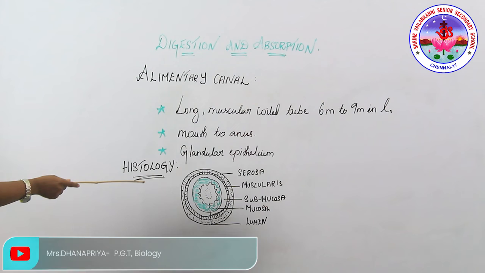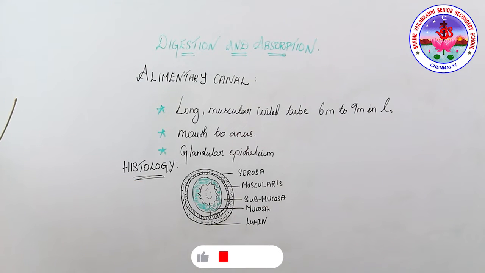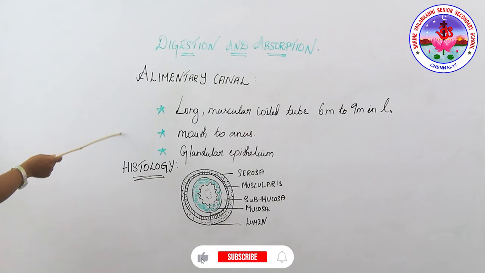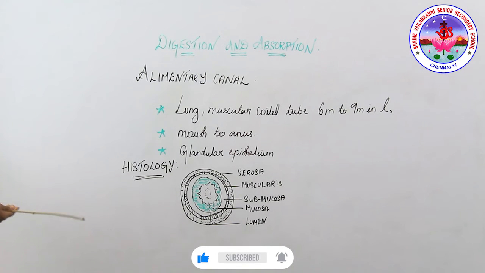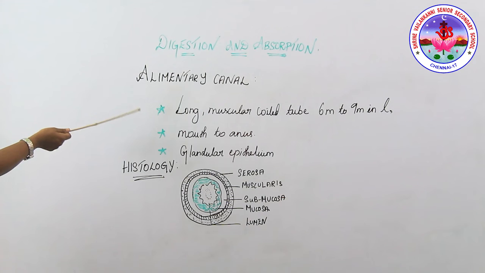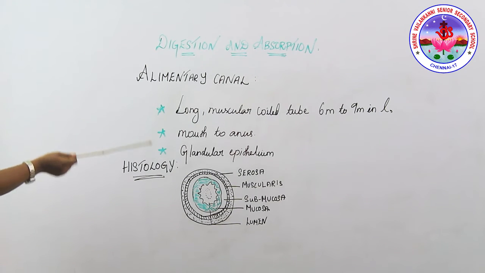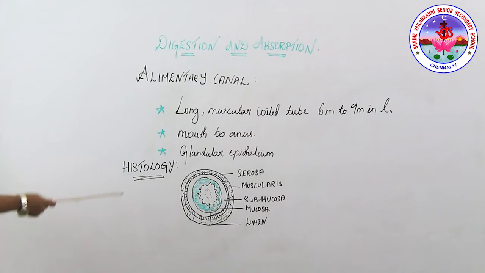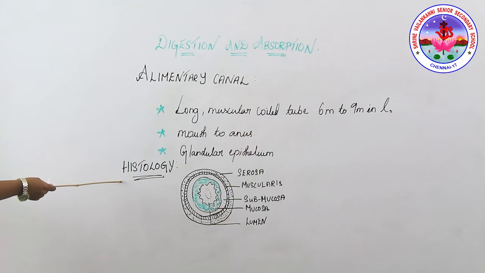The important glands are associated with the alimentary canal by a series of ducts. These glands include the salivary glands, gastric glands, liver, pancreas, gallbladder and intestinal glands. We are going to study all of this in this session. Next we're going to study the histology of the alimentary canal.